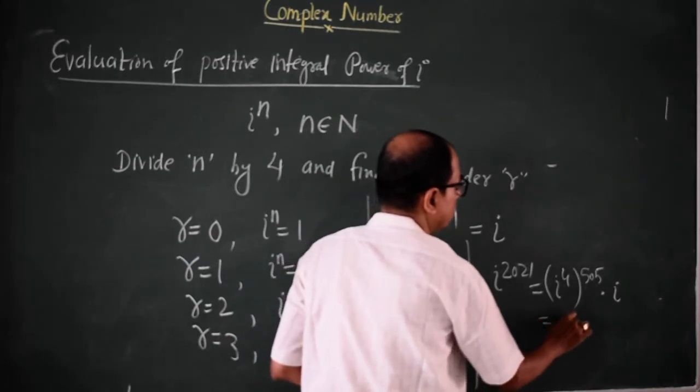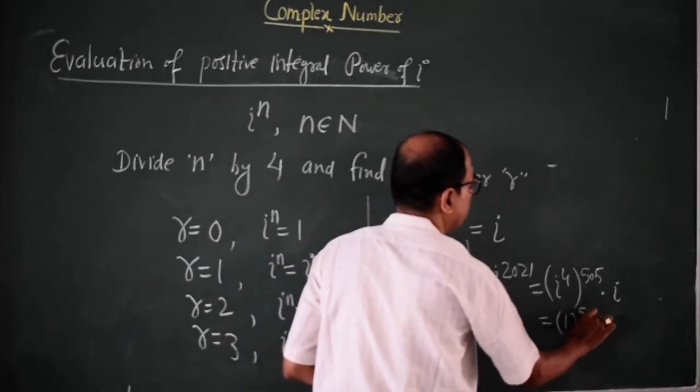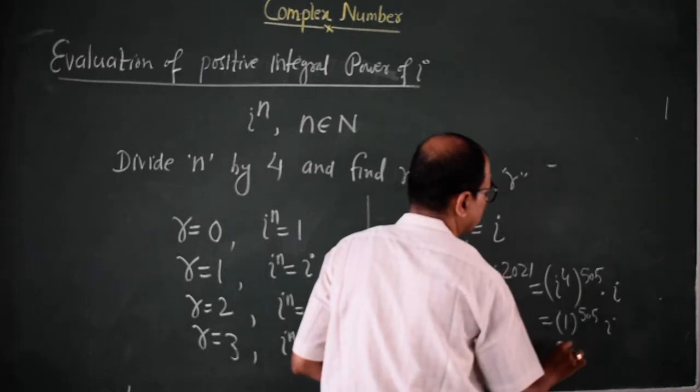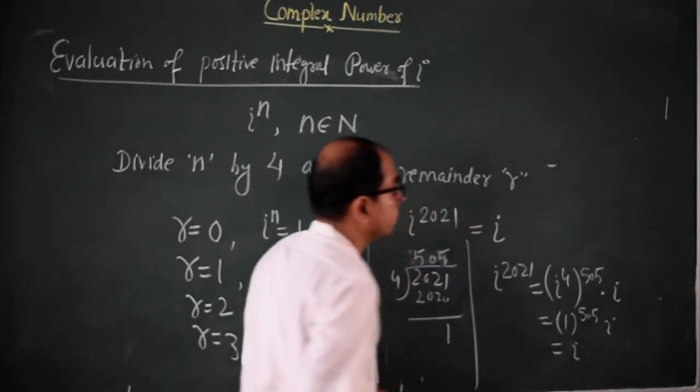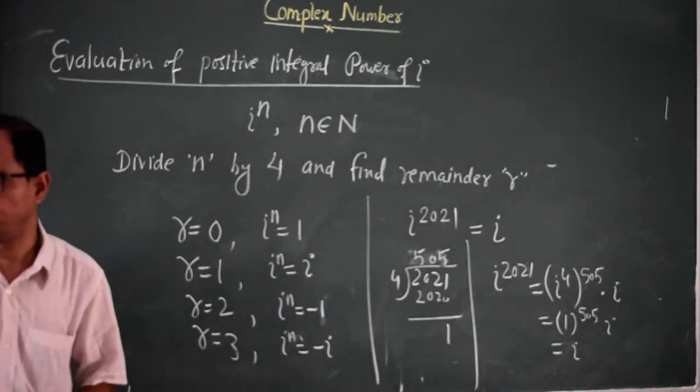And its value is 1. So 1 to the power 505 into iota is equal to iota. In this way you can explain.